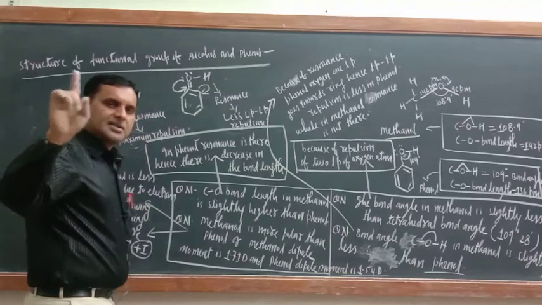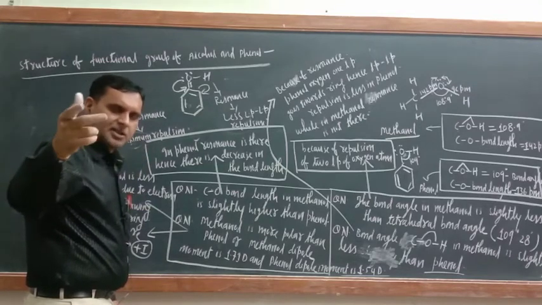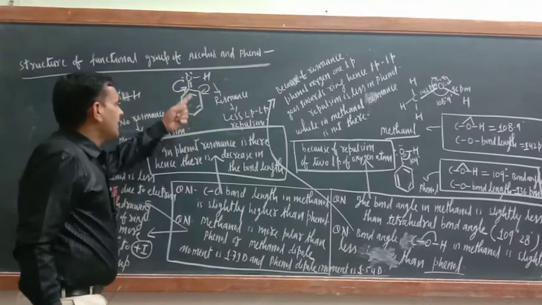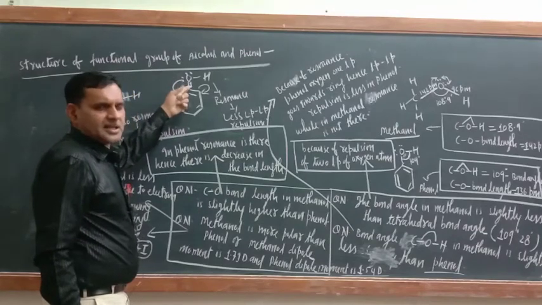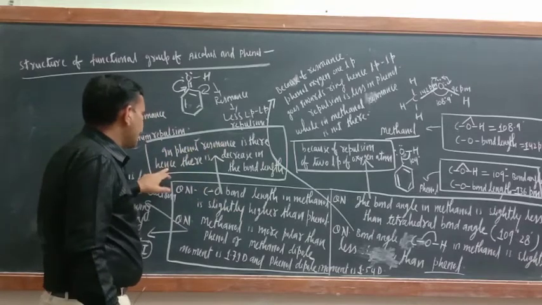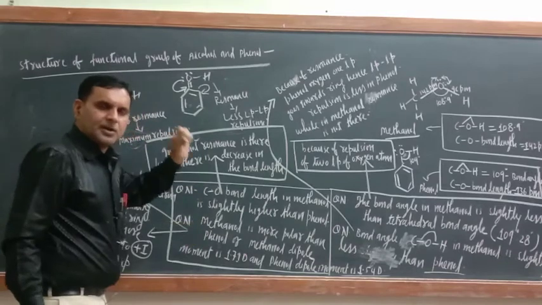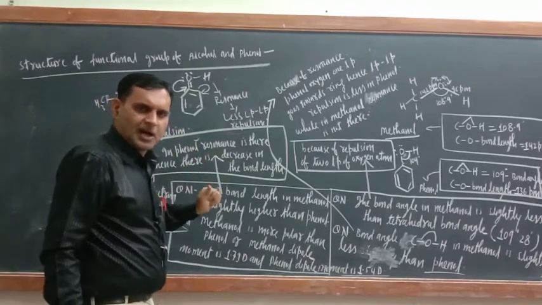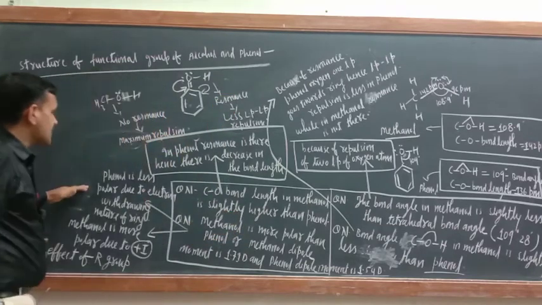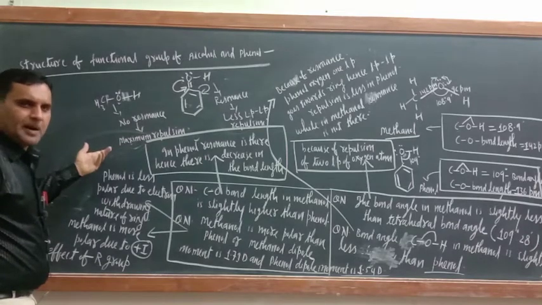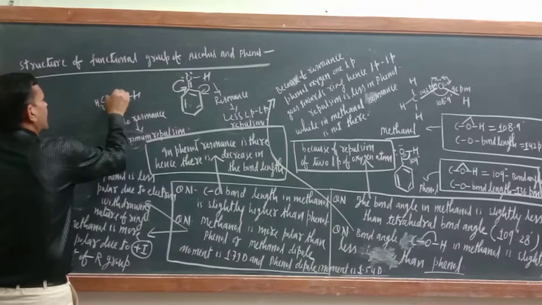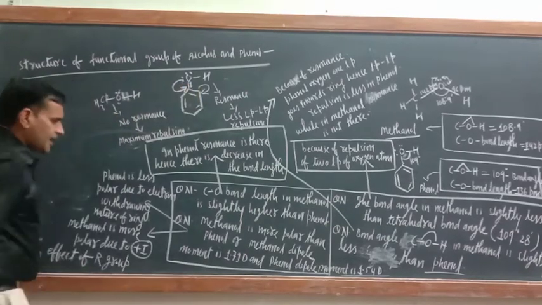Carbon carbon single bond or carbon oxygen single bond length is more than that of carbon carbon double bond or carbon oxygen double bond. So here partial double bond character is there because of the resonance. Means this answer also belongs to the resonance only. In phenol resonance is there, hence there is a decrease in the bond length, because partial double bond character will be there. In methanol resonance is not there. That is why partial double bond character will not come between C and O. Here resonance is not there. Here resonance is there. Next question.